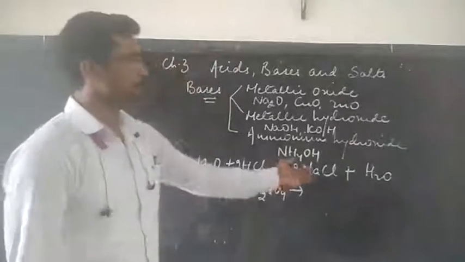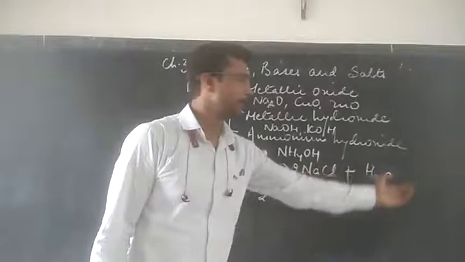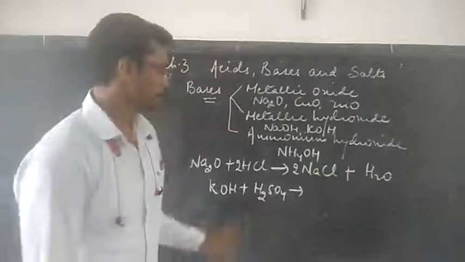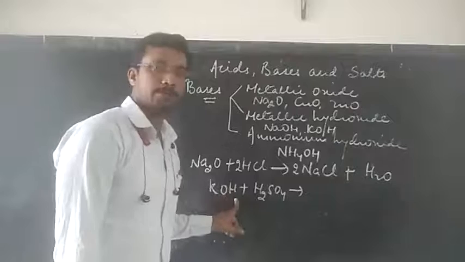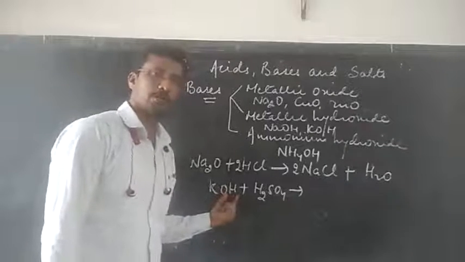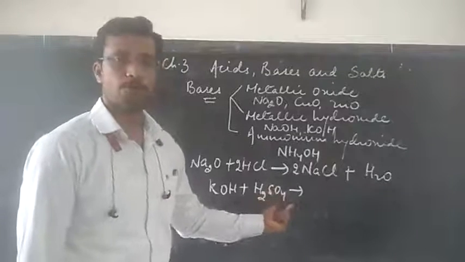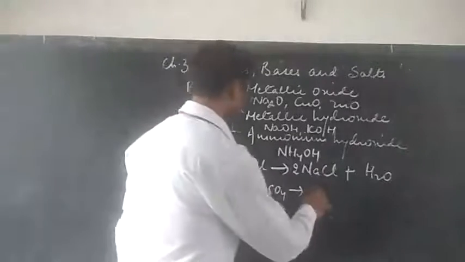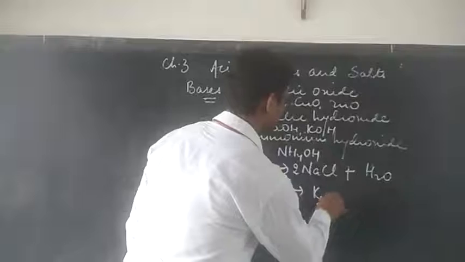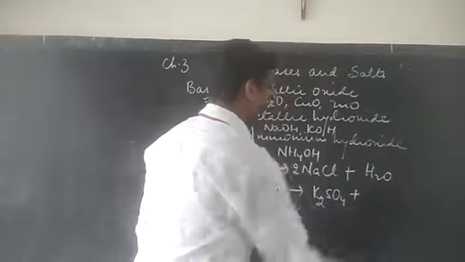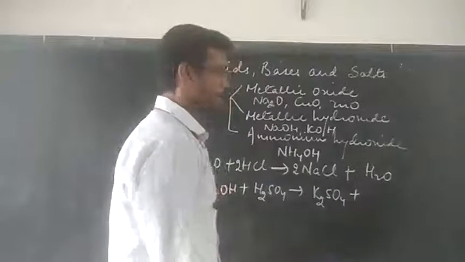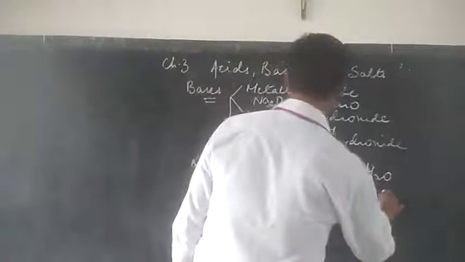You can see we are getting only salt and water and no other products. Similarly KOH, a base containing hydroxyl group, reacts with H2SO4, and it also forms potassium sulfate as the salt and water, H2O.